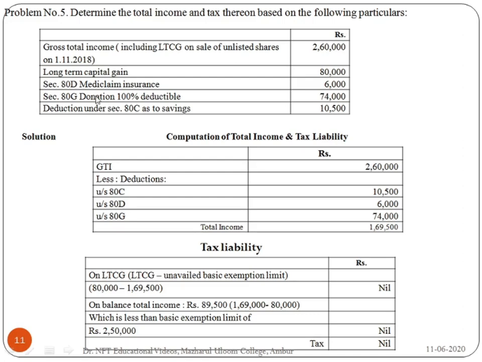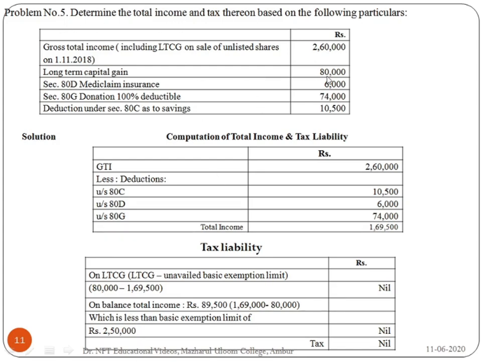Same way for 80D, 25,000 you can claim the deduction, but you have got only 6,000. So whichever is less can be taken into consideration, 25,000 or 6,000. So 6,000 we have taken here. Donation 80G 100% deductible is given, so 74,000 as it is you can take. So from the gross total income you deduct all the deductions. You get the total income of 1,69,500. Now let us calculate the tax liability as they have asked you to compute the tax.